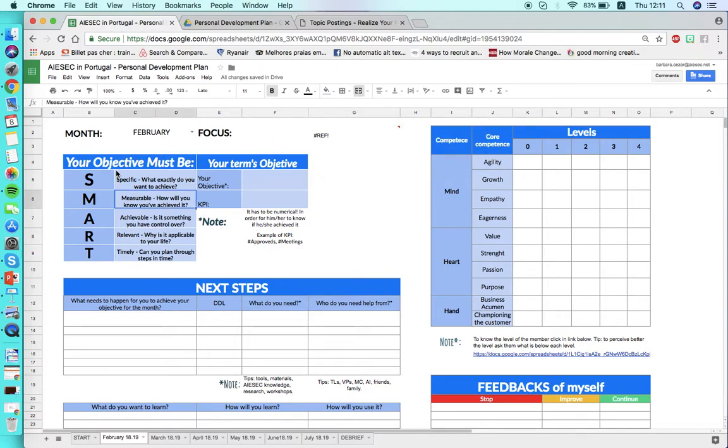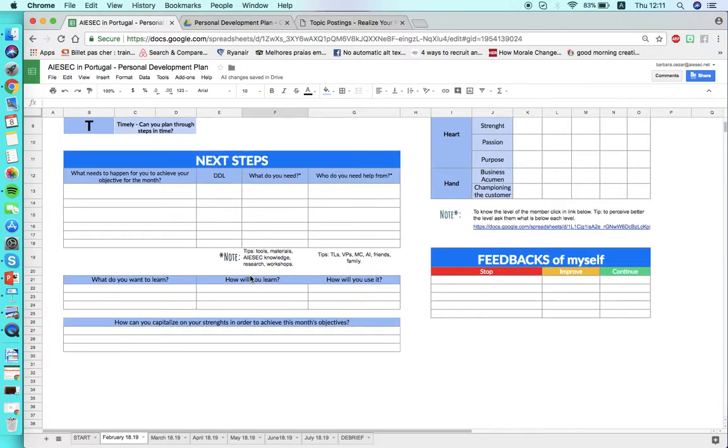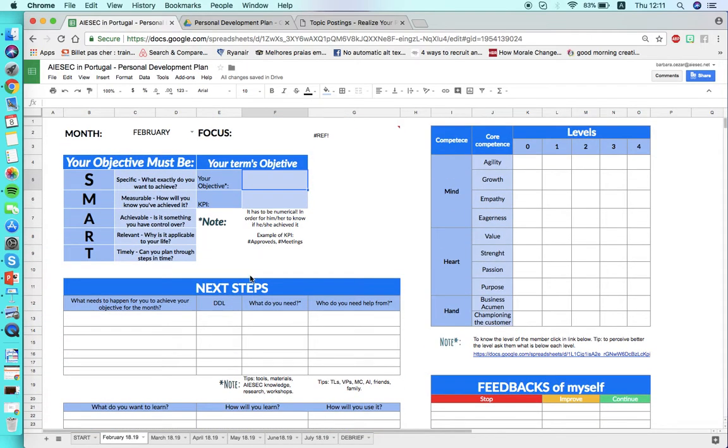And then we have the objectives month by month. So my objective for this month will be that. Okay, so here you have to put your month objective here. Okay, so for this month I need to get done 5 opens for IGV. Okay, this is my individual objective for this month.